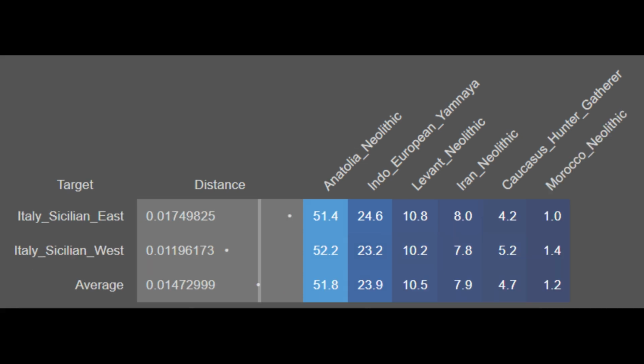Up next, we have the Sicilians, and you can see they're on average 51.8% Anatolia Neolithic, 23.9% Yamnayan, 10.5% Levant Neolithic, 7.9% Iran Neolithic, 4.7% Caucasian hunter-gatherer, and 1.2% Morocco Neolithic. Thus, with these results, it seems to be the case that the Sicilians are very close to the other southern Italians analyzed here, though nonetheless they seem to have more Morocco Neolithic ancestry, which is absent in all other Italian populations. Despite this, however, their Levant Neolithic and Caucasian hunter-gatherer ancestry is a bit lower than the other southern Italians.